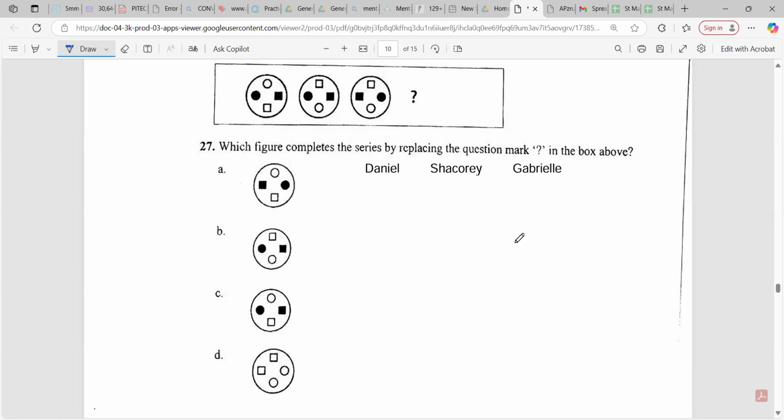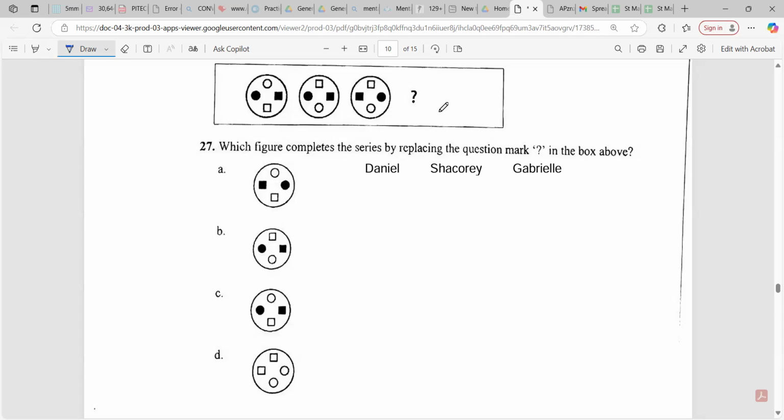Sir, my answer was A, because the first figure has a not colored circle, and then a colored circle, then a not colored square, and then a colored square. And then the next one, which is its other half, I guess, is colored square, not colored square, colored circle, not colored circle, and colored square.